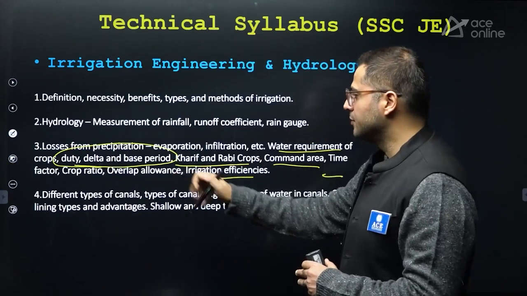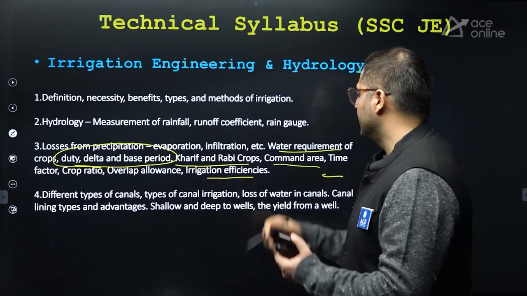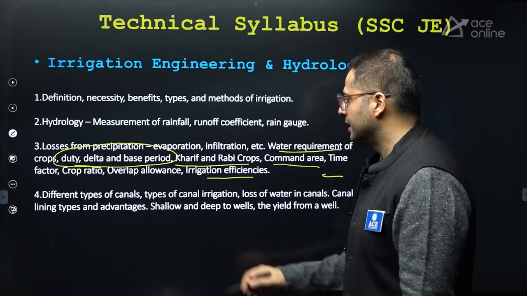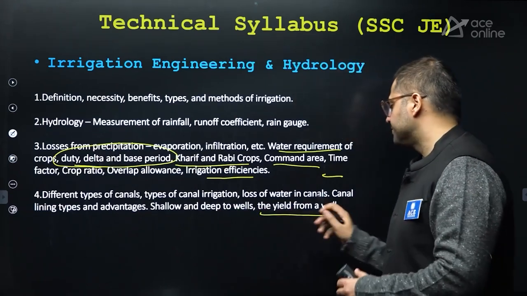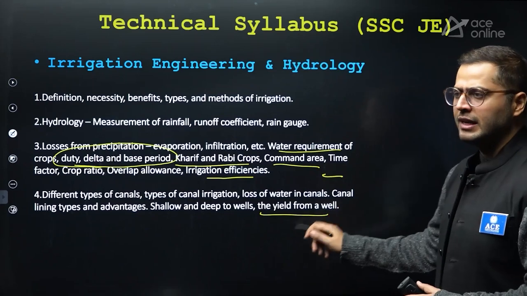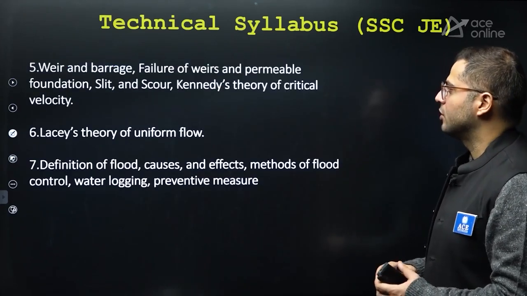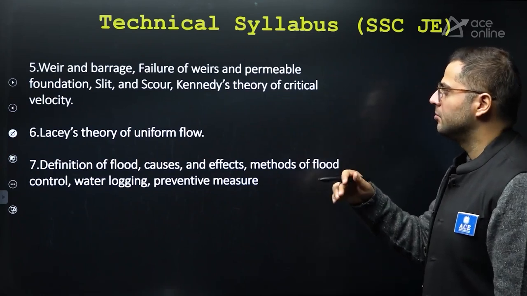After this, different types of canals, what are they? Lacey's theory is there, Kennedy's theory is there, so you have to cover that as well. Shallow and deep wells, the yield from a particular well. So yield from a particular well is covered in aquifers as well, right? Aquifers topic as well. And after that, weir, barrage, failures of weirs.